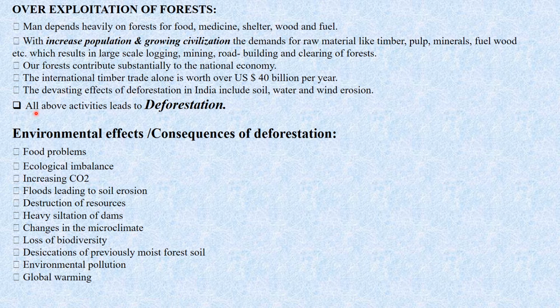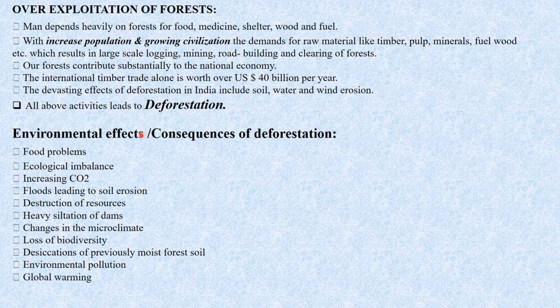So all these activities lead to deforestation, as we use all these forest resources excessively. Now next we'll move towards the environmental effects of this overuse.